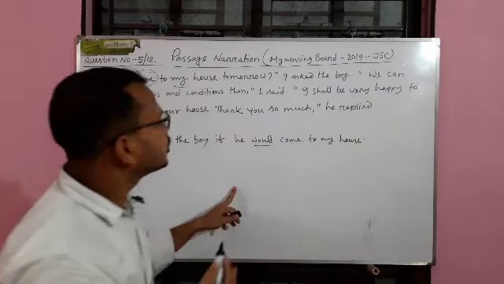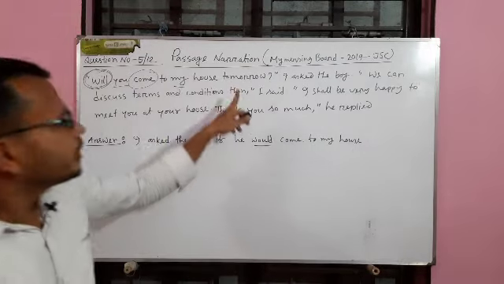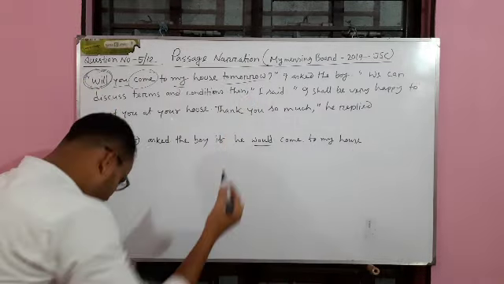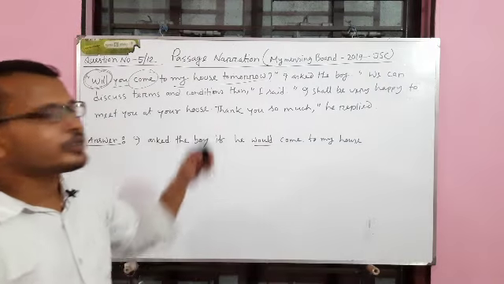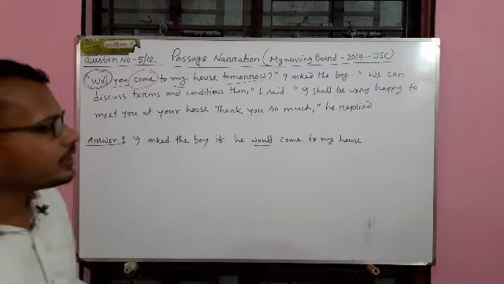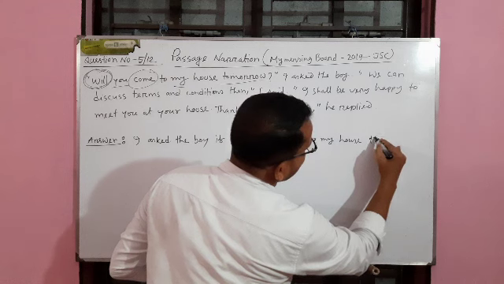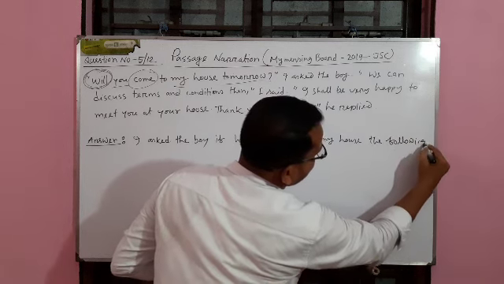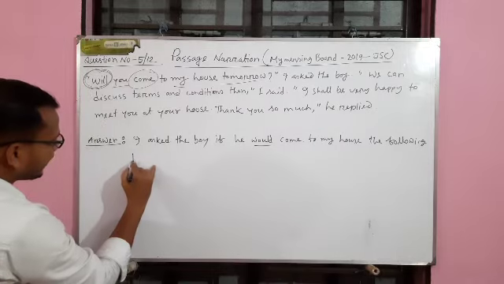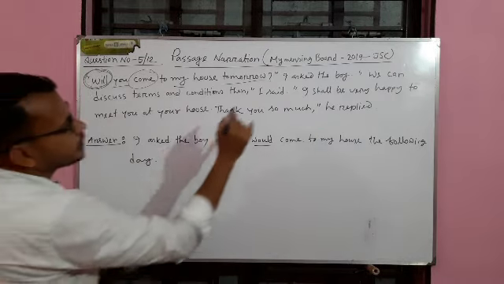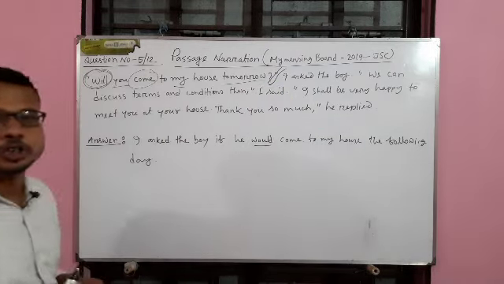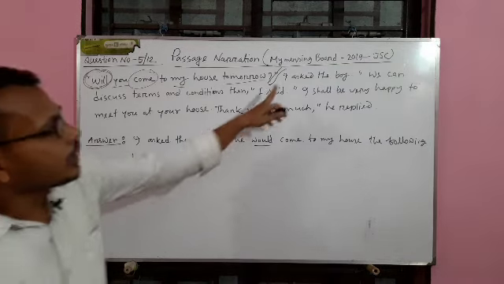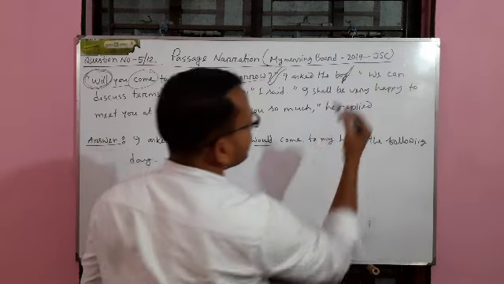Tomorrow, oh I am very sorry, instead of tomorrow we have to write the following day. This part has been done: I asked the boy.